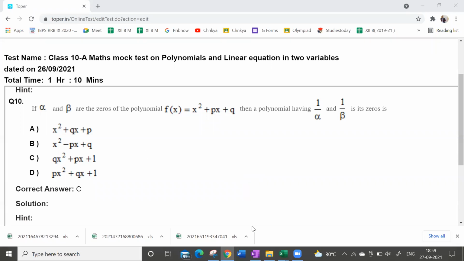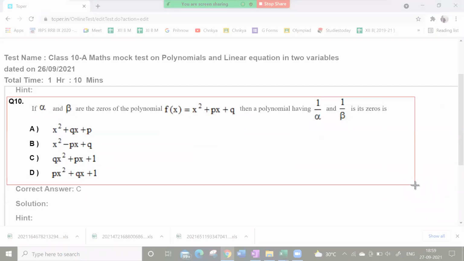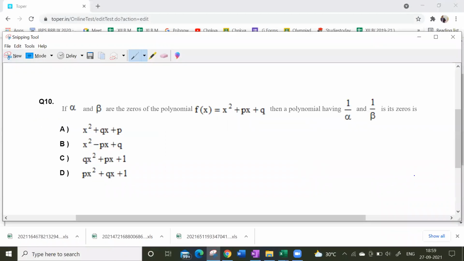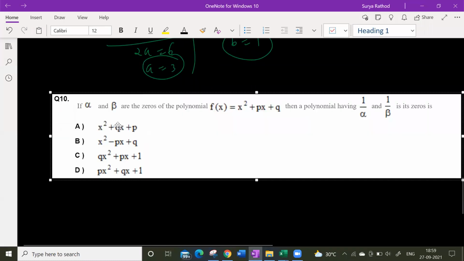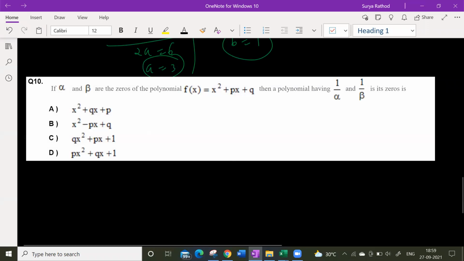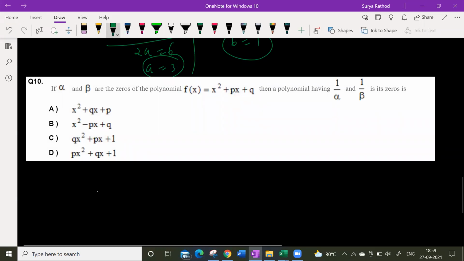Yes, can I explain? Definitely. So it's 1 by alpha plus 1 by beta. I took the LCM. So alpha beta in the denominator and alpha plus beta in the numerator. Alpha plus beta is minus b by a, with the equation I substituted there.